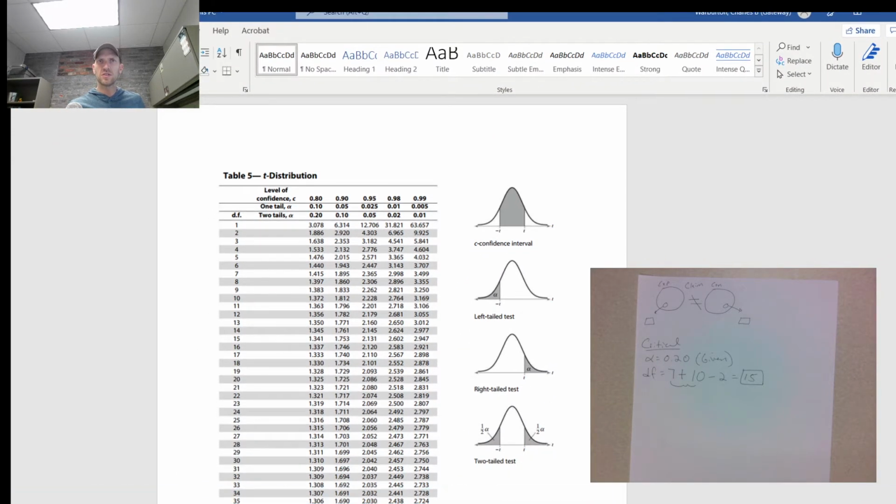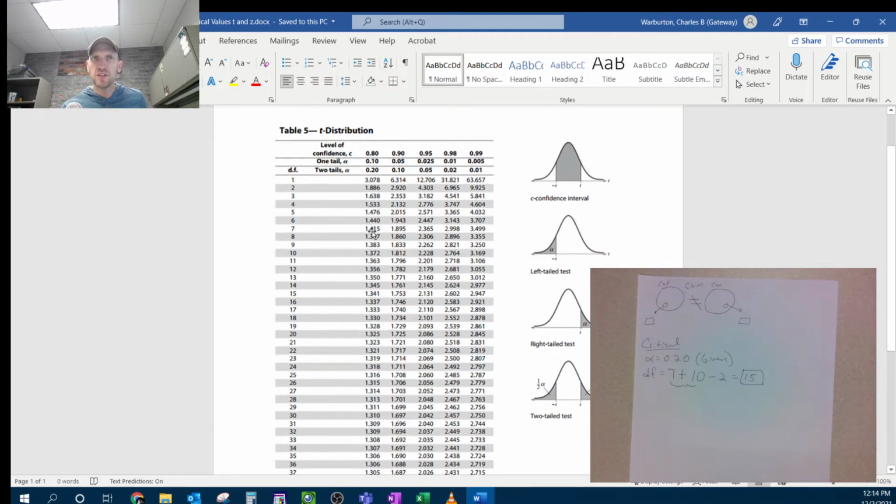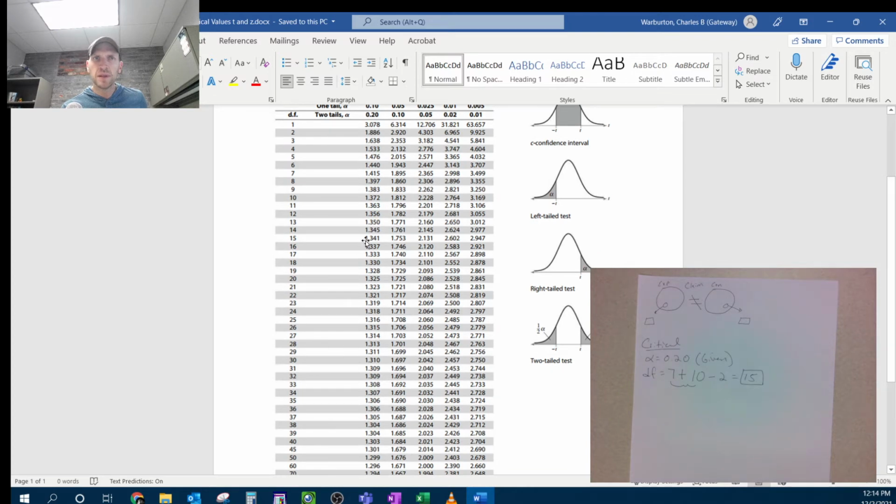All right, so here's the critical value table. We got two tails since it's not equal to. Two tails, alpha value 0.20, 15 degrees of freedom. So let's see what we got. 15 degrees of freedom, two tails, 0.20, 1.341.